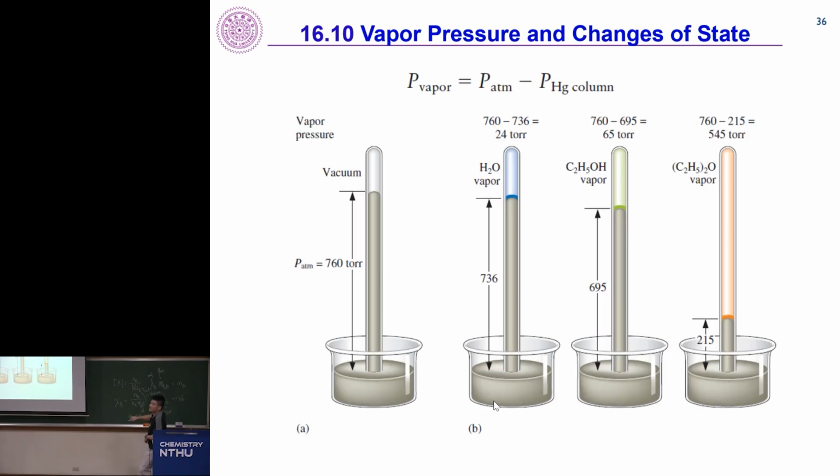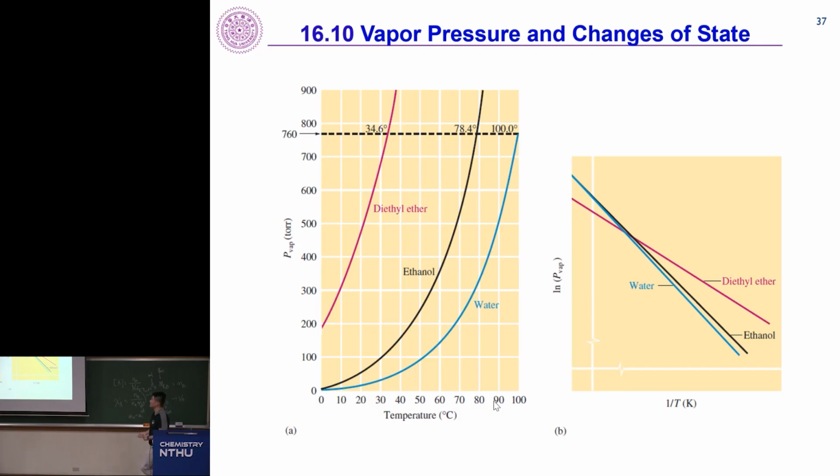And you've seen this, right? So just a recap. Vapor pressure can be measured by using a manometer like this, right? Just fill with mercury and with some of the liquids you try to measure, and you see how the height changes, right? And at 1 atm, it's going to be 760, and with different vapor pressure, this number will change, right?